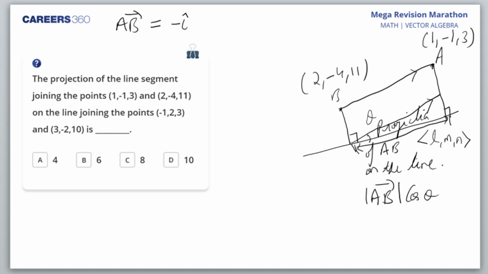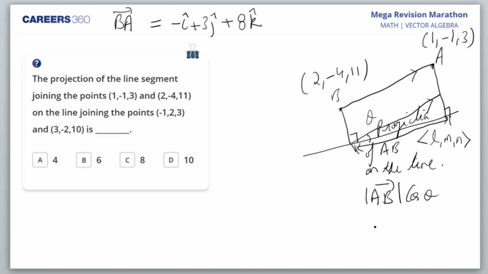BA vector I should write. The way I have represented it in the graph, I should write the BA vector. The tail is to be written first and then the head. So coordinates of A minus coordinates of B. So 1 minus 2 is minus i cap. -1 minus (-4) is 3 j cap. And similarly, I'll have 8 k cap. Okay, this is the AB vector.